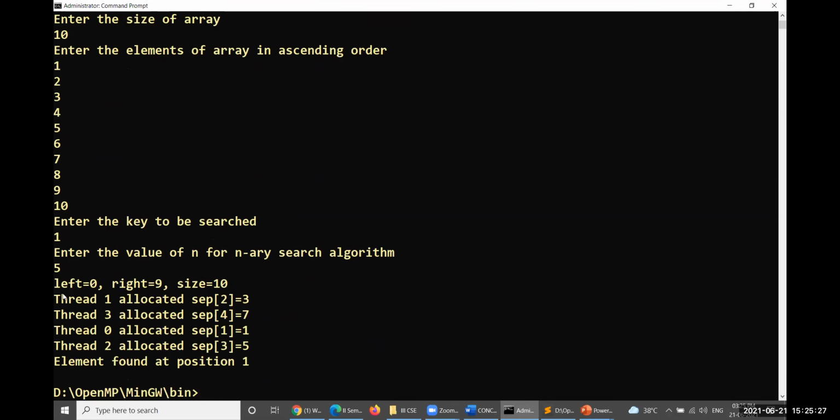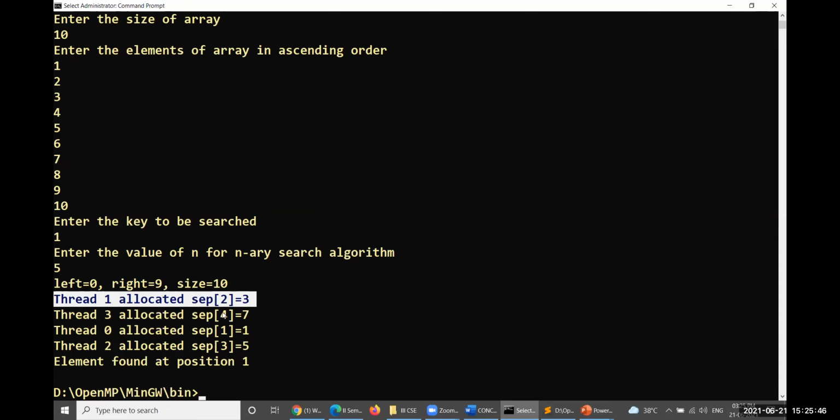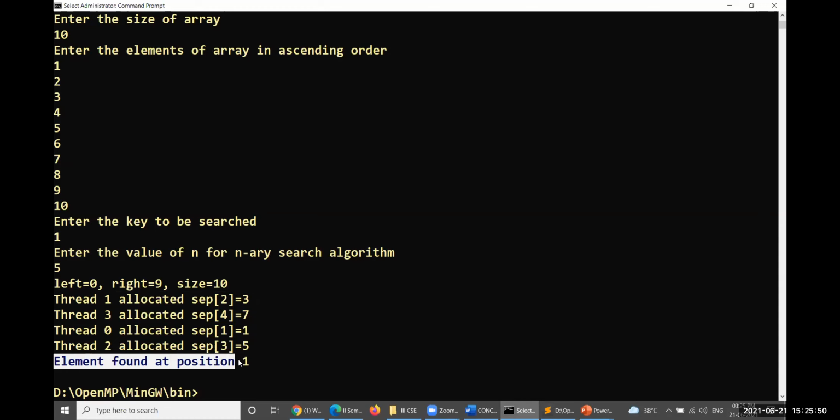Look at this. Thread 0 has been allocated 1 element. So the 0 to 1 element will be thread 0. Thread 1 will be 2 to 5. Thread 3 will take 6 and 7. Thread 2 will be this one. Thread 4 will take this particular value, and the element is available at position 1.